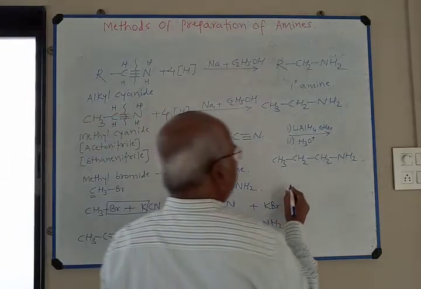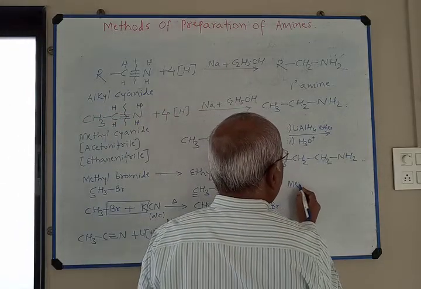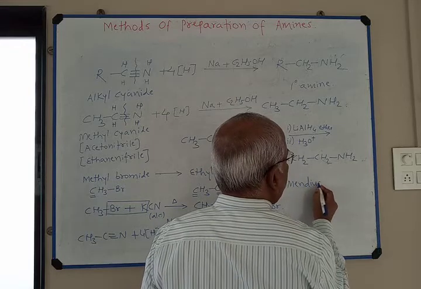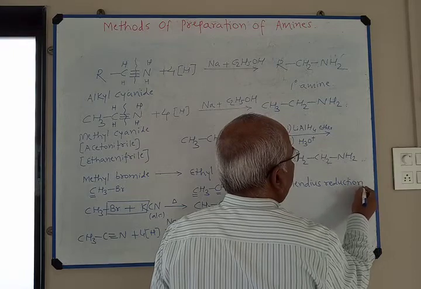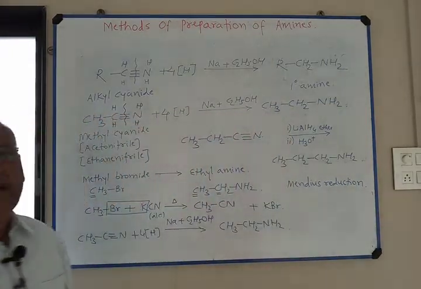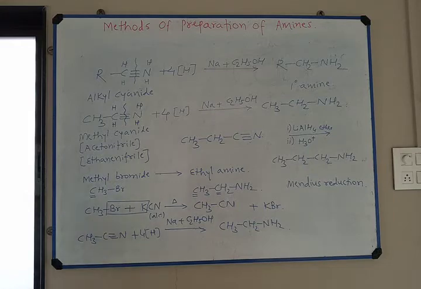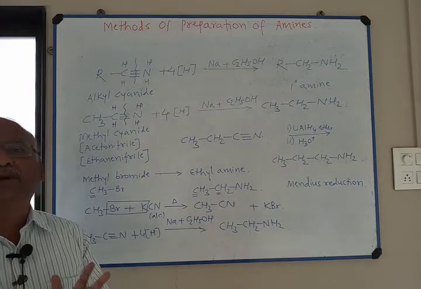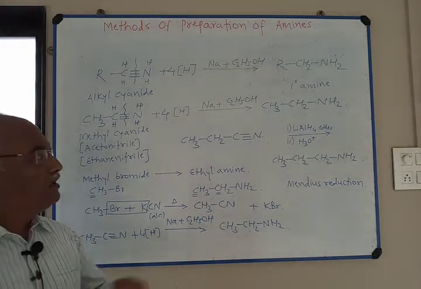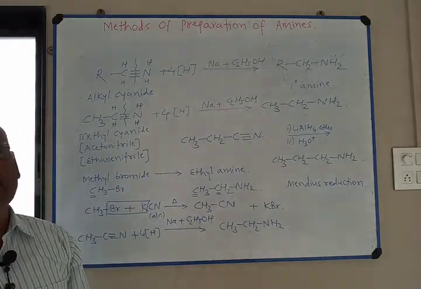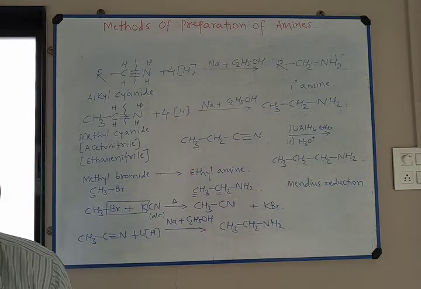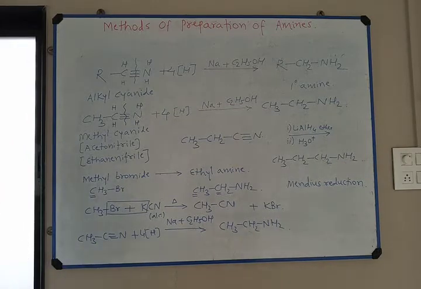This reaction is called Mendius reduction. So up till now I have explained ammonolysis of alkyl halide, the second method, reduction of nitroalkane, and third is Mendius reduction, that is reduction of alkyl cyanide. You note down this, then I will explain the next reaction.